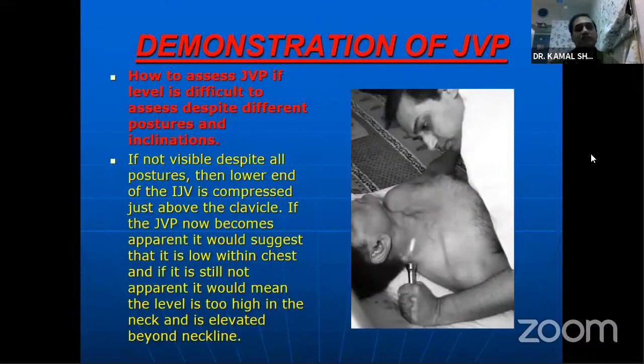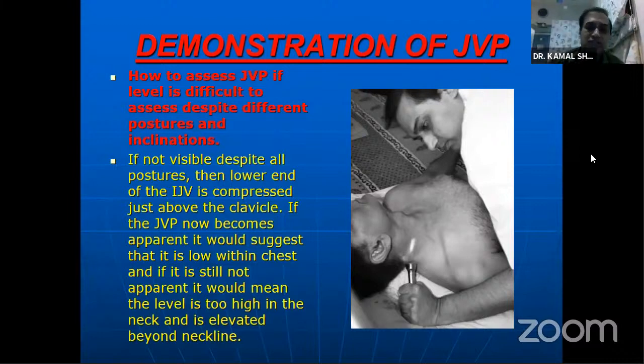Now, this is how the JVP is to be looked at. You put a light across, with the pillow, the head slightly raised, and you lean across the patient's chest and throw the light parallel to the skin of the neck, and see the movements of the skin of the neck, because in JVP the negative, the away movements, are better perceived. The negative waves are better perceived than the positive wave. So it's difficult to assess despite several postures.